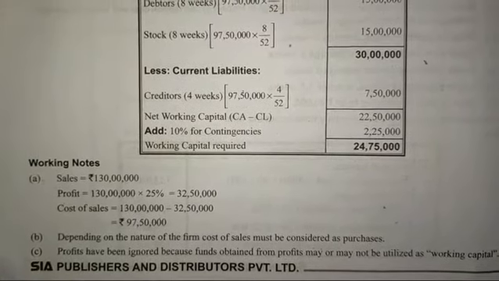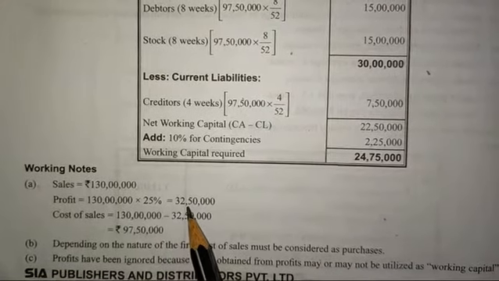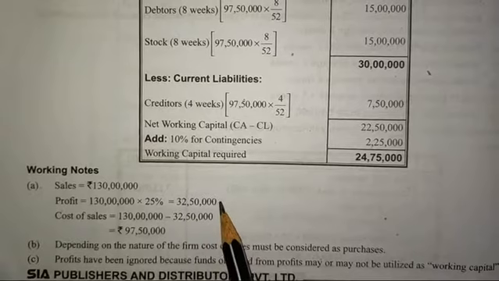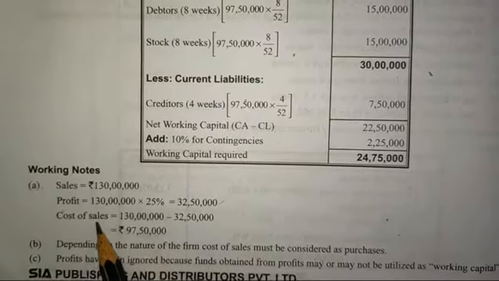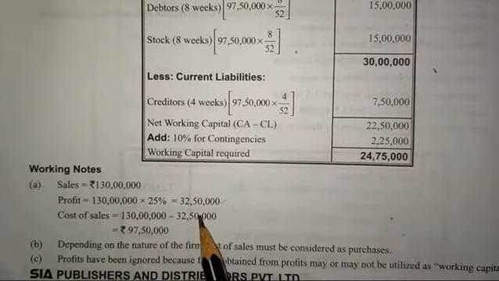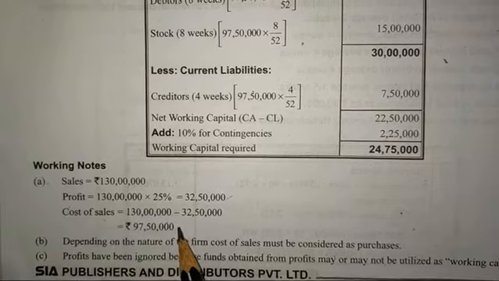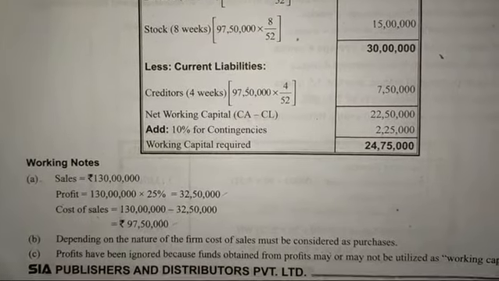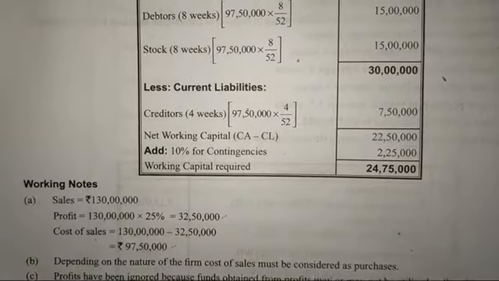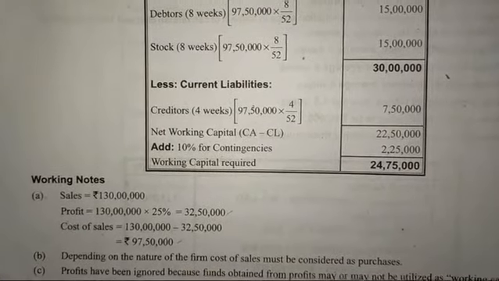We have directly found out this 25%. Cost of sale is this 130 lakhs minus this 25%, which is subtracted. Then we will be getting 97 lakhs 50,000. On this itself, our problem will run now.